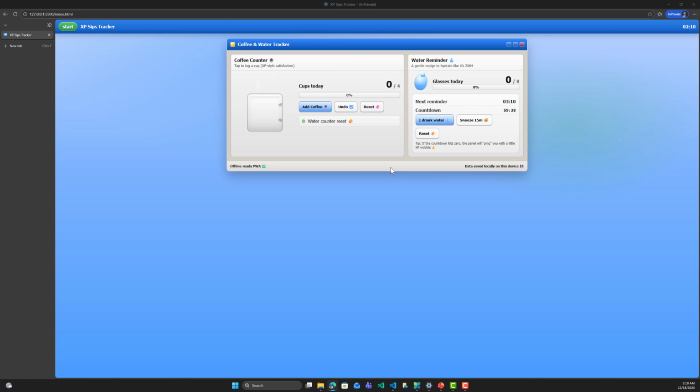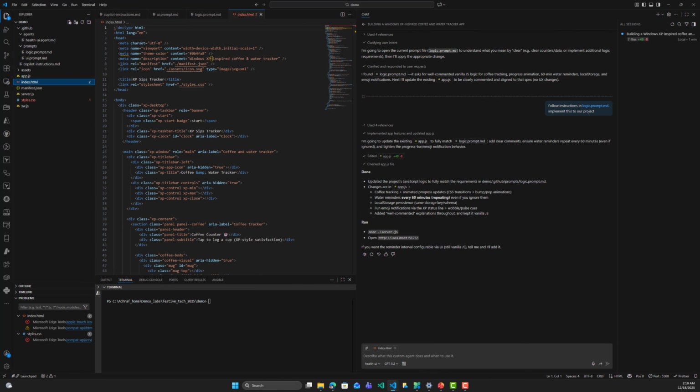All right, let's do one more thing. Let's add another prompt, and in this prompt we will ask for some more UI enhancement. So let me go back right here, and here I'm going to add another prompt file. Instead of writing right here all the stuff that I want to be added, for example, I want to have animation for the progress bar, I want to have an emoji, for example, plus one coffee added, and I want to have some bouncing, glowing and loading bar.